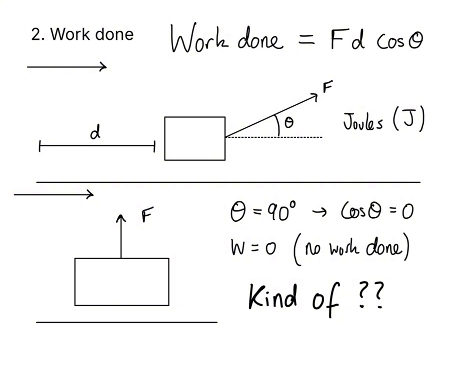Doing work is how we describe energy being transferred by a force. It's the force multiplied by the distance moved in the direction of the force. W equals Fd cos theta, where theta is the angle between the force and the displacement. This is measured in joules.